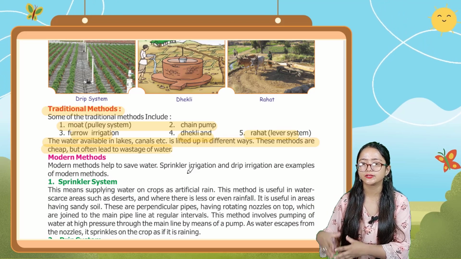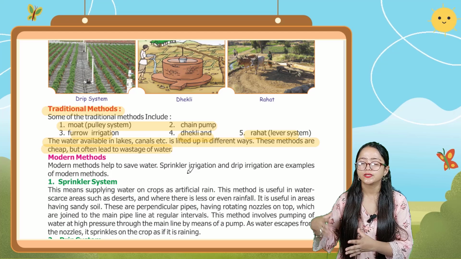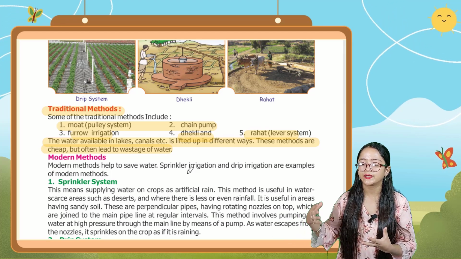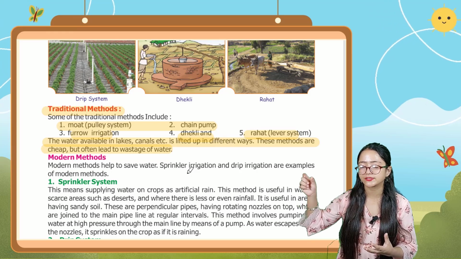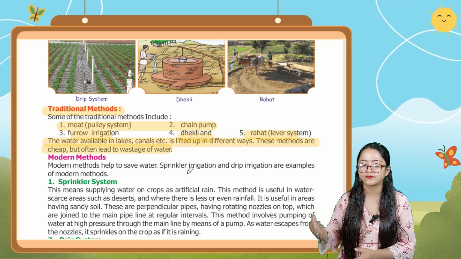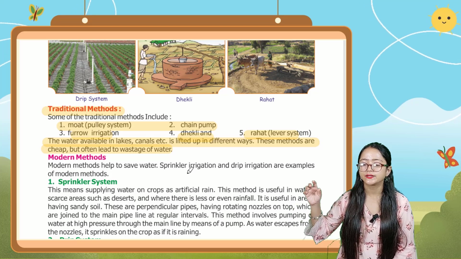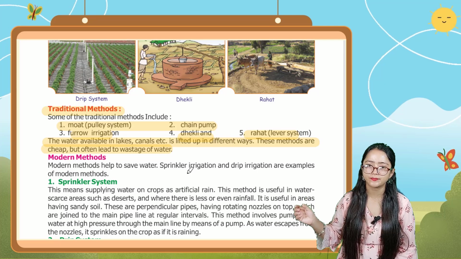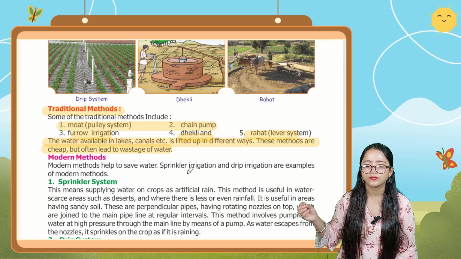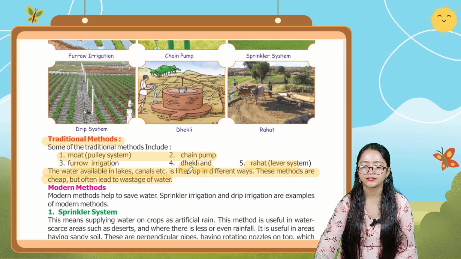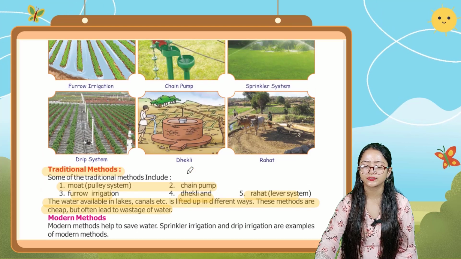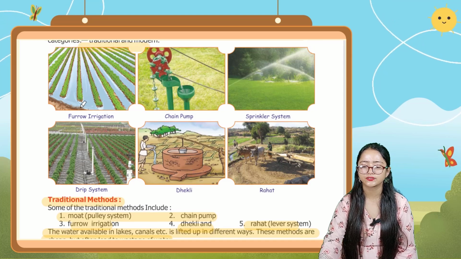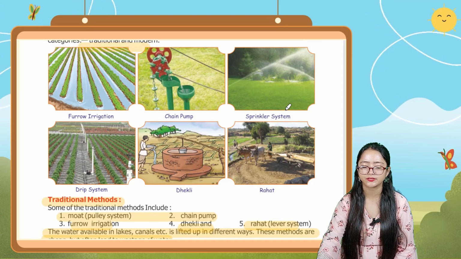So in the traditional method, moat, the pulley system, is used for irrigation. Chain pump is used for irrigation. Furrow irrigation is there. Dhekli and rahat, the lever system, are there. The water available in lakes, canals, etc. is lifted in different ways. These methods are cheap compared to the modern ones, but yes, in the traditional method there is often wastage of water. Here you can see furrow irrigation, chain pump, and sprinkler system.